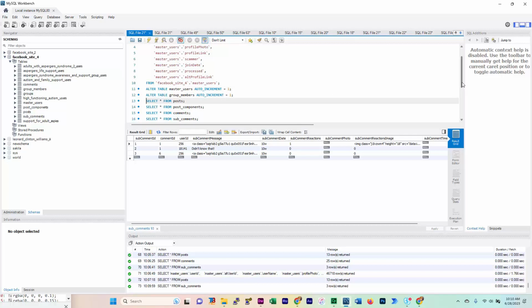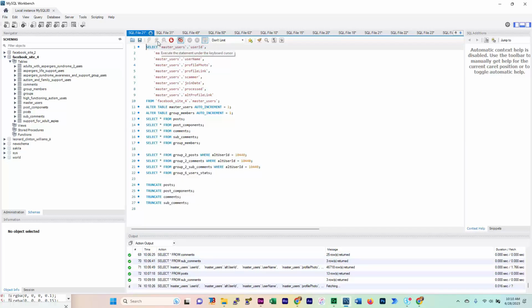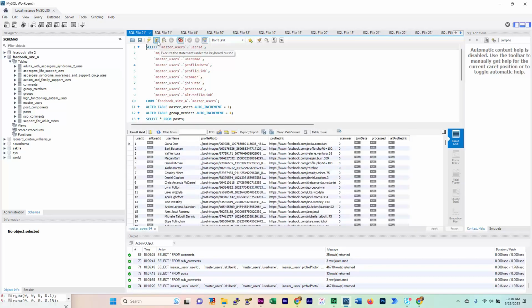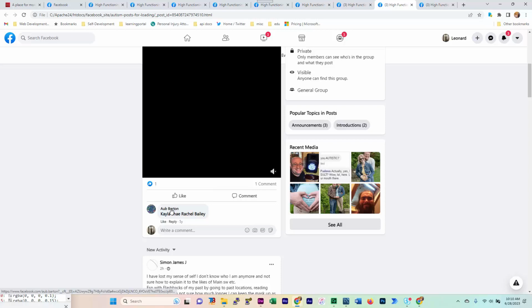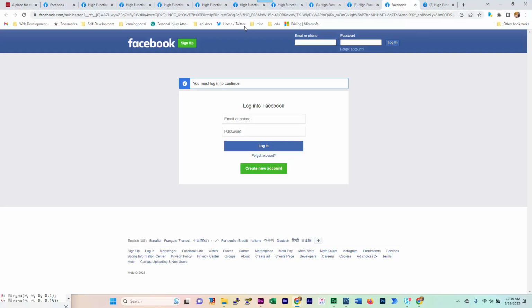Actually, let me go back to group members 2. We have this master users table. And what happens is every time there's a post made, or every time somebody makes a comment, when it goes to load that post or that comment, it extracts the profile ID from the Facebook post. So here, this has got Ob Barton. Ob Barton has made a post, and there's a profile link here to Ob Barton that my application has picked up, and of course it doesn't pick up this query string.